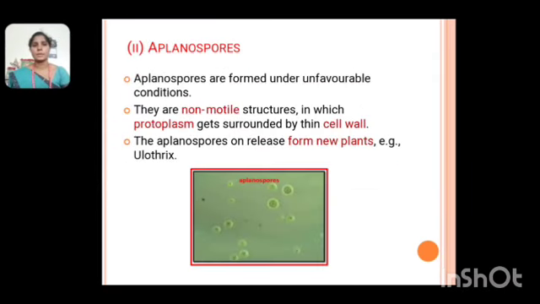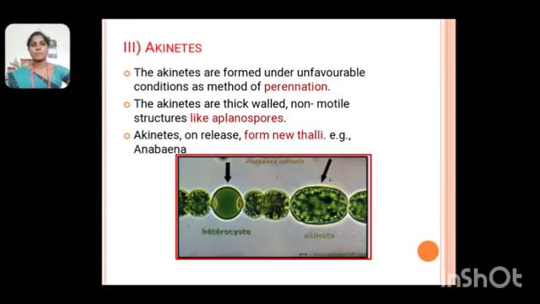Next one, aplanospores. The aplanospores are formed under unfavorable conditions. They are non-motile structures in which the protoplasm gets surrounded by a thin cell wall. The aplanospores are released to form new plants. Example, Ulothrix. The figure shows the aplanospores.